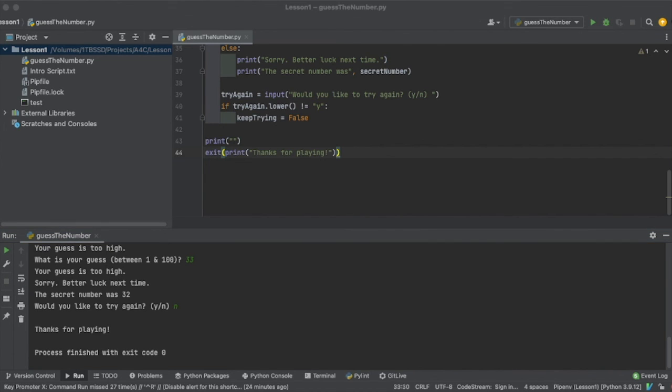Now, for something interesting to try with this script, you can change the number of guesses, or change what the starting and ending numbers are in your random, or you can change messages. You can completely change the game. Maybe you want to try to guess a word or something. So play with the script, see what you can do with it.